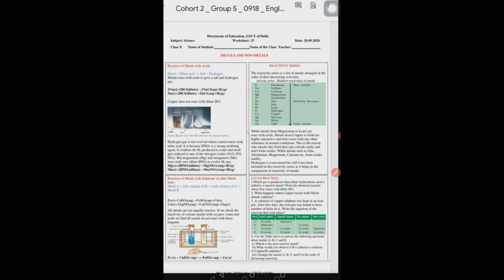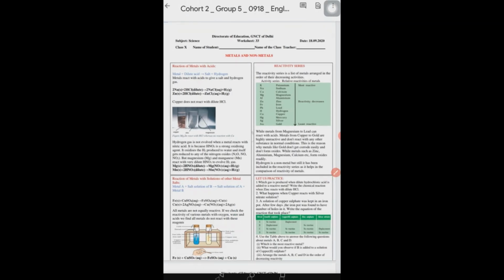Okay, let's come to the reactivity series. The reactivity series is a list of metals arranged in the order of their decreasing activities. Highly reactive, the arrow is going downward. You can see the arrow is going downwards, meaning decreasing. Gold is least reactive and potassium is highly reactive. Least reactive, the most reactive. And in between, the metals are present which have decreasing reactivity.